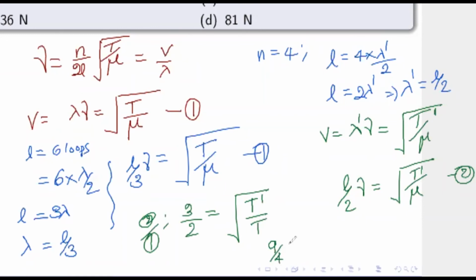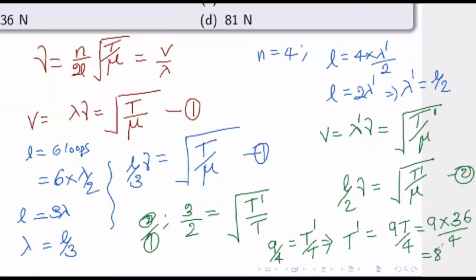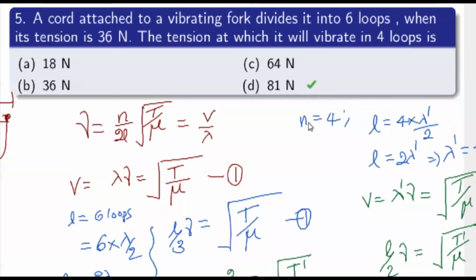So we get 9 by 4 equals T prime by T. This implies T prime equals 9 times T by 4, or 9 into tension is 36 by 4, that is equal to 81 newtons. Option D is correct.